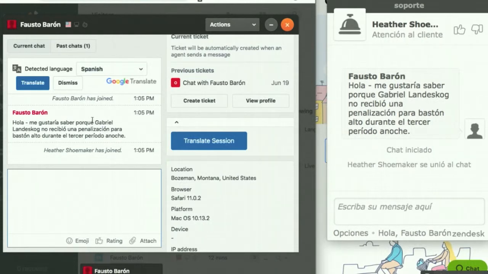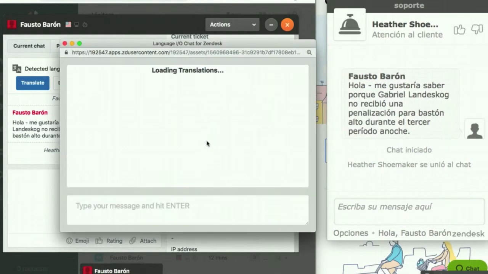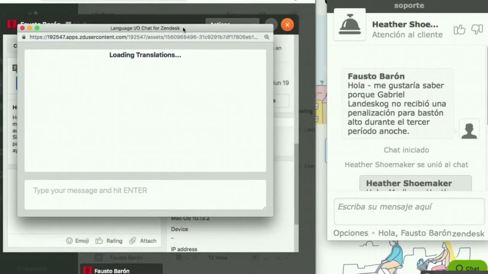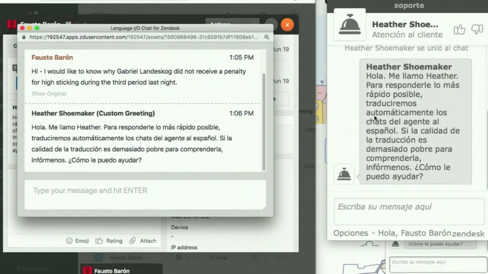When Language.io is installed, the agent will see a Translate Session button to the right that will automatically translate between the agent's language and the customer's language. The first thing Fausto is going to see is an autoresponder in his own language. The autoresponder greets Fausto, introduces the agent, and lets Fausto know that in order to respond as quickly as possible, the chat messages will be translated using machine translation between Fausto's Spanish and the agent's English.